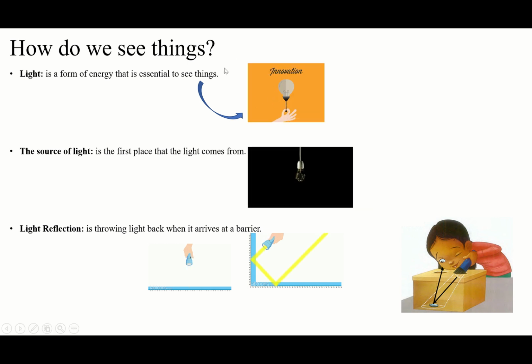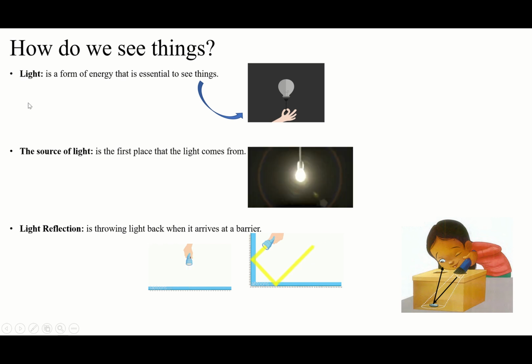So that's all about light. Light is a form of energy, so we know it. But why do we need it? It's essential to see things. We need light to see things. Okay? So let's go for the other parts.